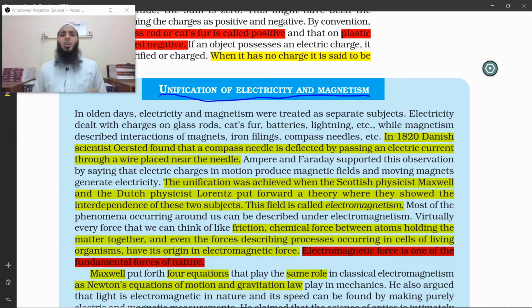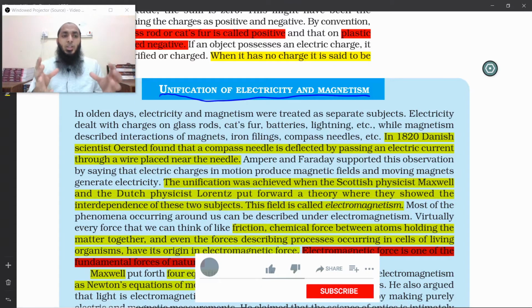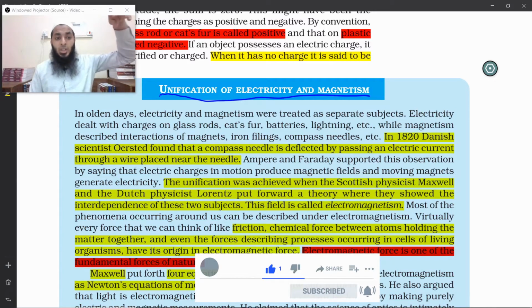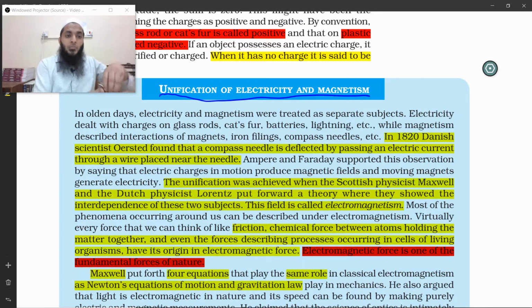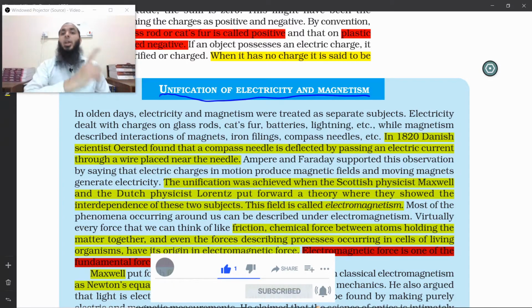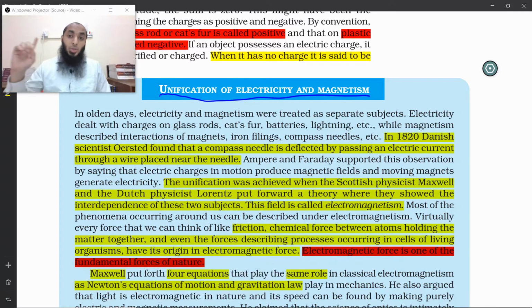We know that physics is divided into different branches or fields. So it would be helping us if we could club some of these fields together. For example, first unification came from Sir Isaac Newton. He unified gravity, which led to the understanding that the force responsible for the apple falling on earth and the force responsible for the motion of moon around the earth, or for that matter the motion of earth around the sun, is exactly the same. So you don't have to learn about these two things separately. You can learn about them together under the umbrella of gravity.